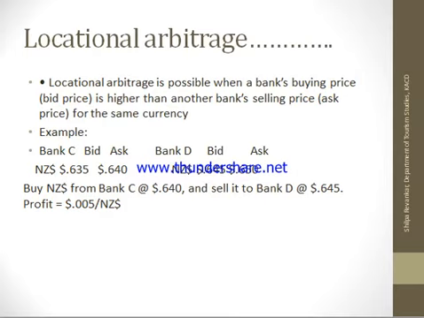So what will happen if it goes on like this? Many people will do the same thing. They will buy here and sell there. If it goes on and on, the supply of currency in bank D will increase and in bank C will decrease.